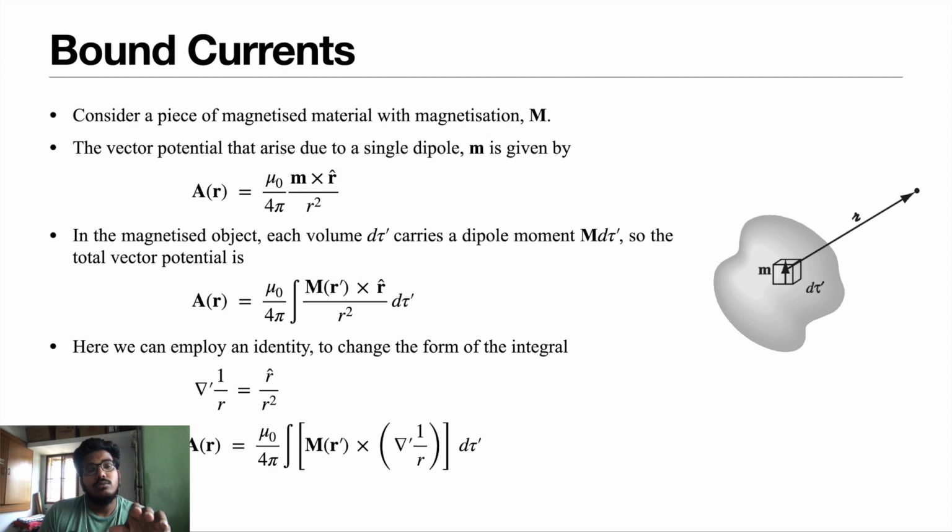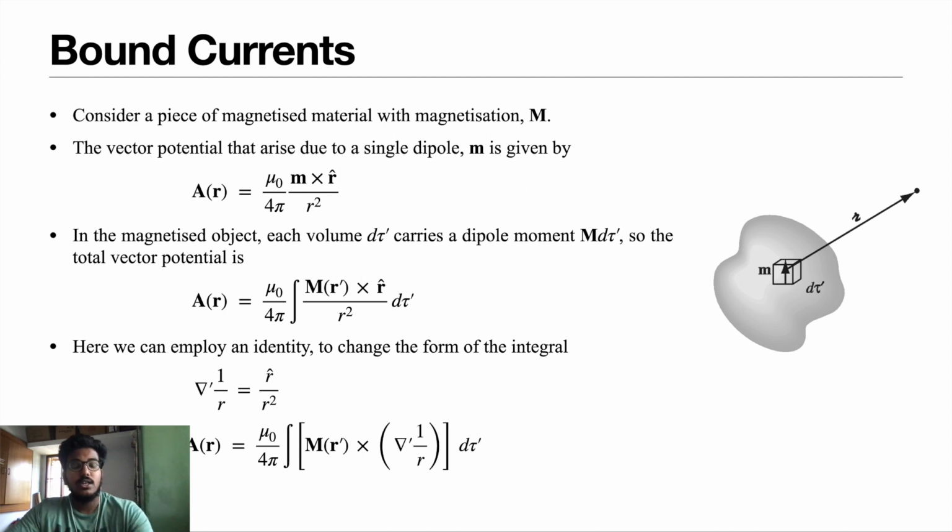Now, to realize how the integration truly works, and what information it carries, we are going to use an identity to change the form of the integral. That identity is del of 1 by r equals r cap by r square, an identity that we have been studying for a long time. We employ this identity in the previous equation and change the form of the integral.